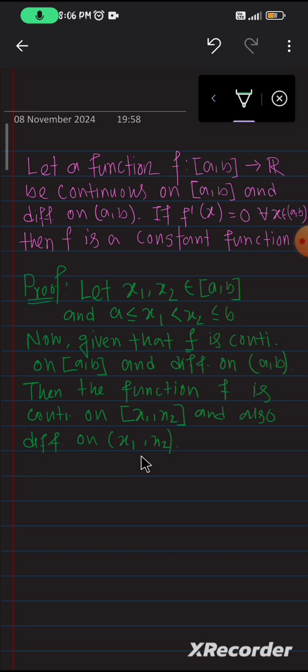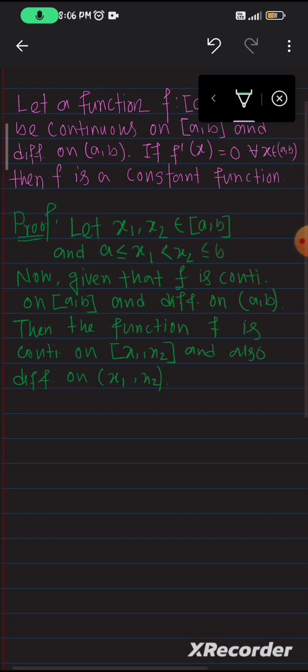Now we are ready to apply the theorem LMVT.